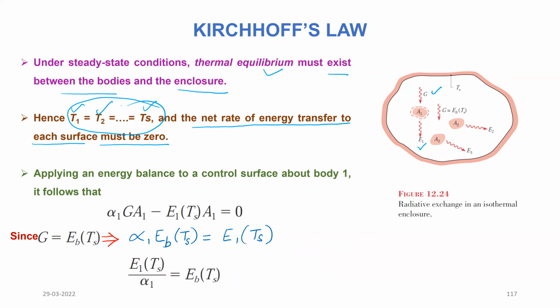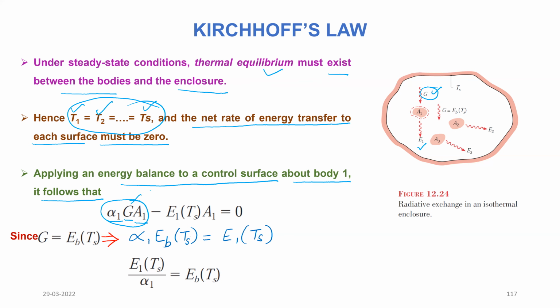So we can apply the energy balance to the control surface about body 1, and it follows. Suppose G is the energy falling on this body A1. What will be the total energy absorbed by the body A1? That would be equal to alpha 1 into G into A1.